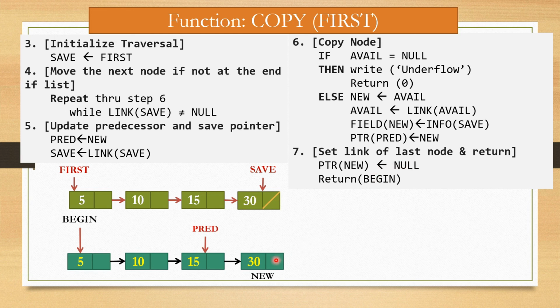That means ptr of this new node now becomes null, right? So this is the end of the singly linked list and it will return begin. So it will point us at begin. This way we can copy a singly linked list and create a new list, right?